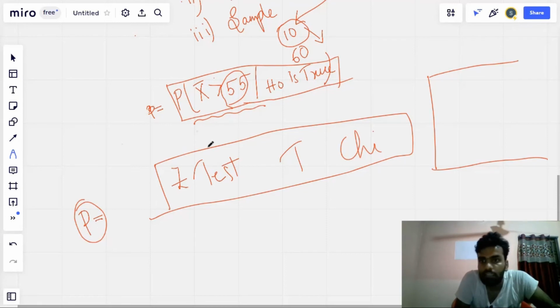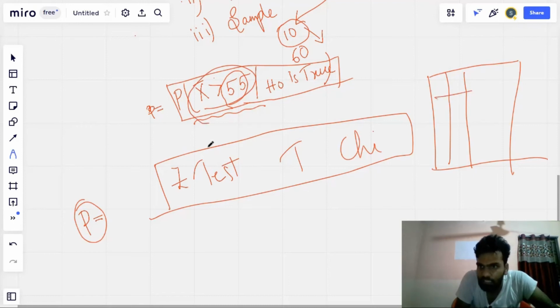The other way is the z-table. Using the z-table, for x bar greater than 55, we can look into the table and find the p-value. We will discuss both in the future, using Python as well as the z-table, to find the p-value.